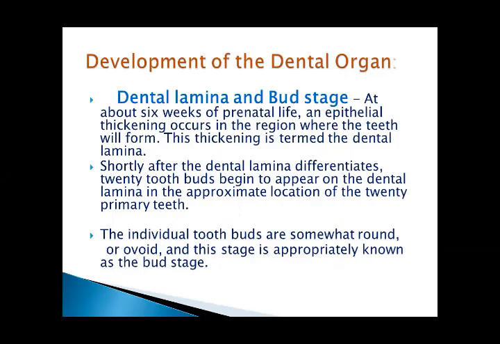Dental lamina and bud stage. At about 6 weeks of prenatal life, an epithelial thickening occurs in the region where the teeth will form. This thickening is termed the dental lamina. Shortly after the dental lamina differentiates, 20 buds begin to appear on the dental lamina in the approximate location of the 20 primary teeth. Individual tooth buds are somewhat round or ovoid, and this stage is appropriately known as the bud stage.